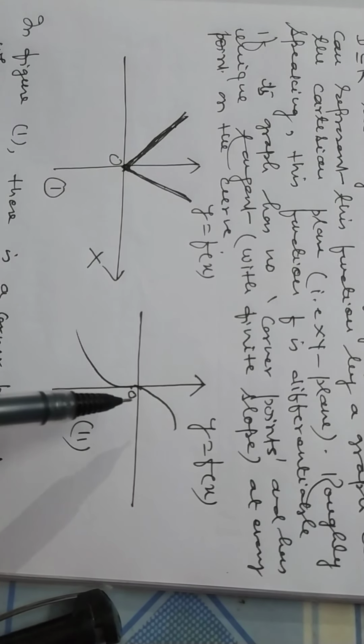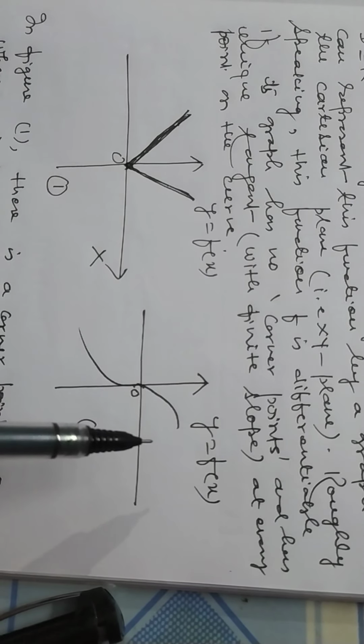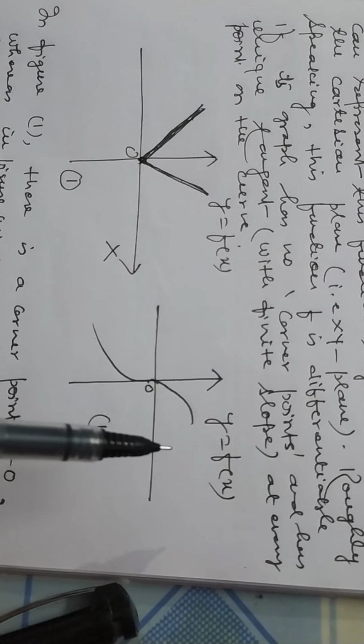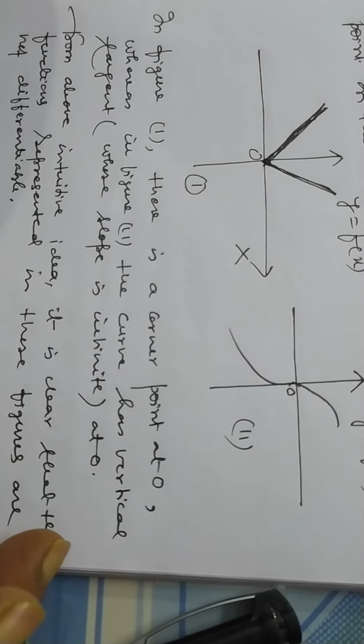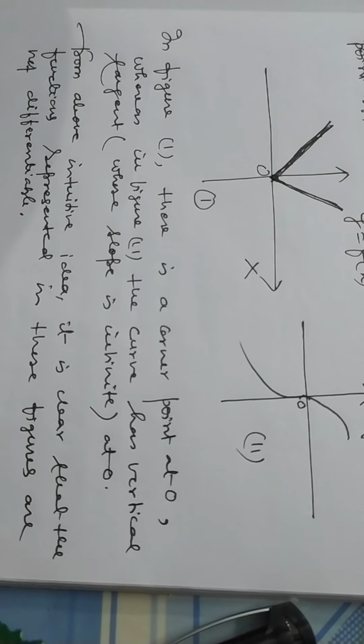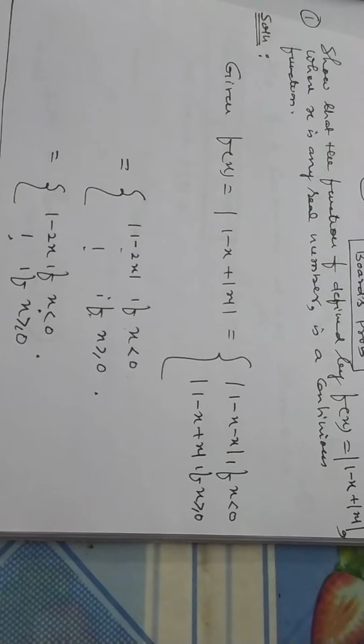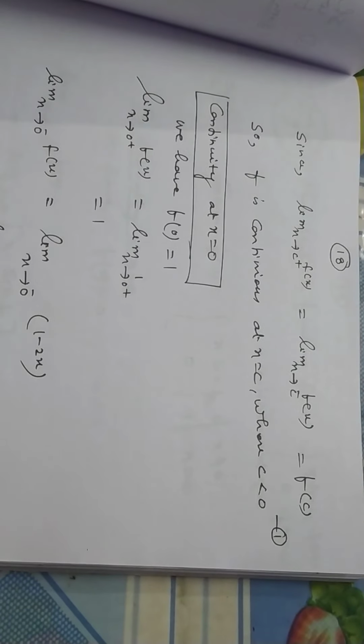In this way, we can observe and feel whether the function is differentiable or not by the graphical method. Now I want to discuss how you will check the differentiability of a function by the analytical method.